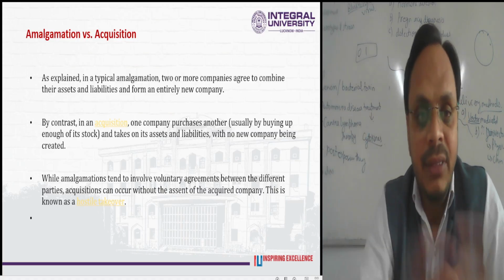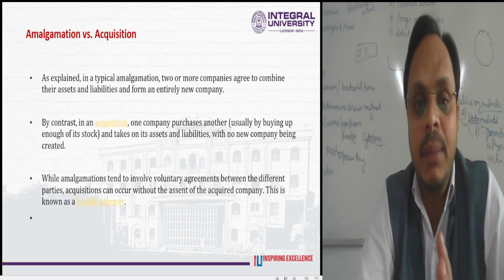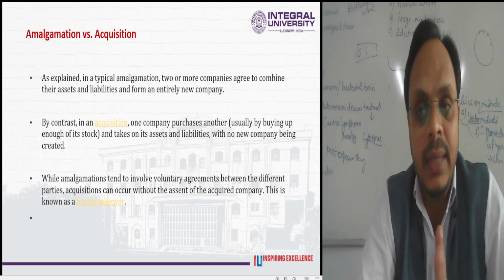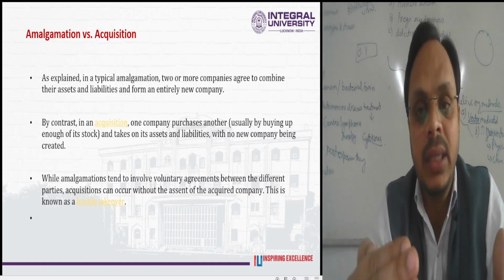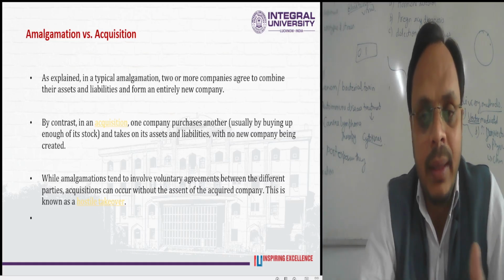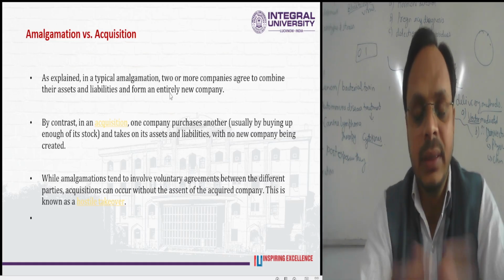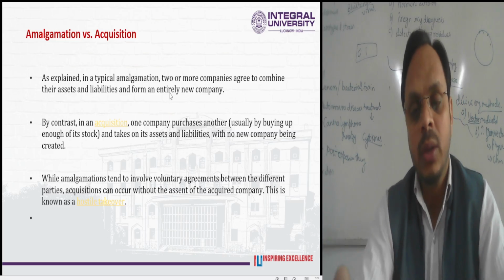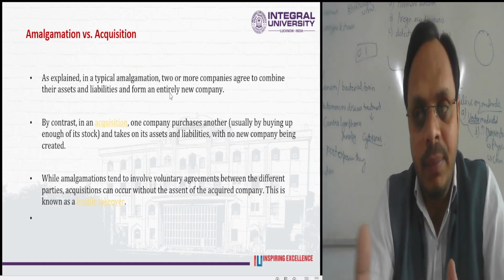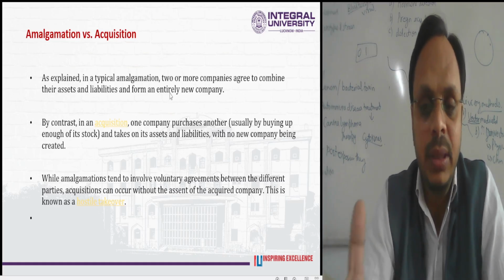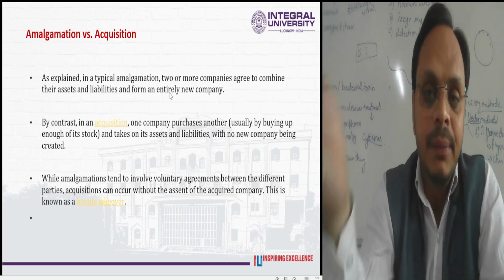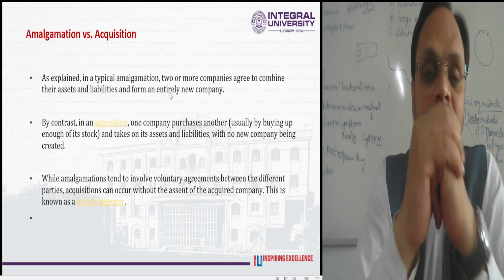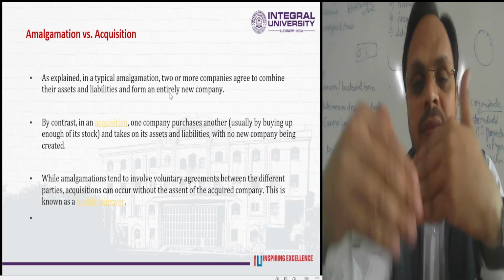As we have explained, in a typical amalgamation, two or more companies agree to combine their assets and liabilities and form an entirely new company. As we have just discussed, when two or more companies close down their business operations, one new company comes into existence. So this is the concept of amalgamation.